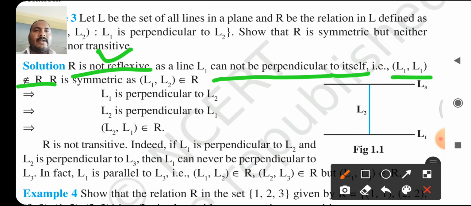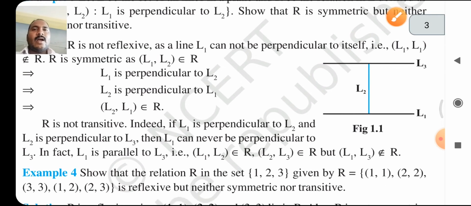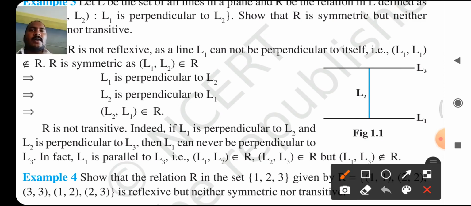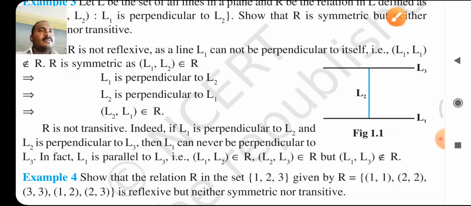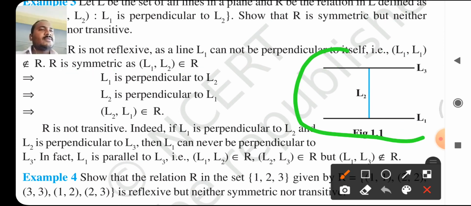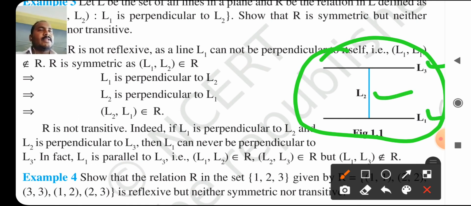Next, R is symmetric. Suppose (L1, L2) belongs to R. By using this figure, my dear students, this is line L1, this is line L2 and this is line L3.